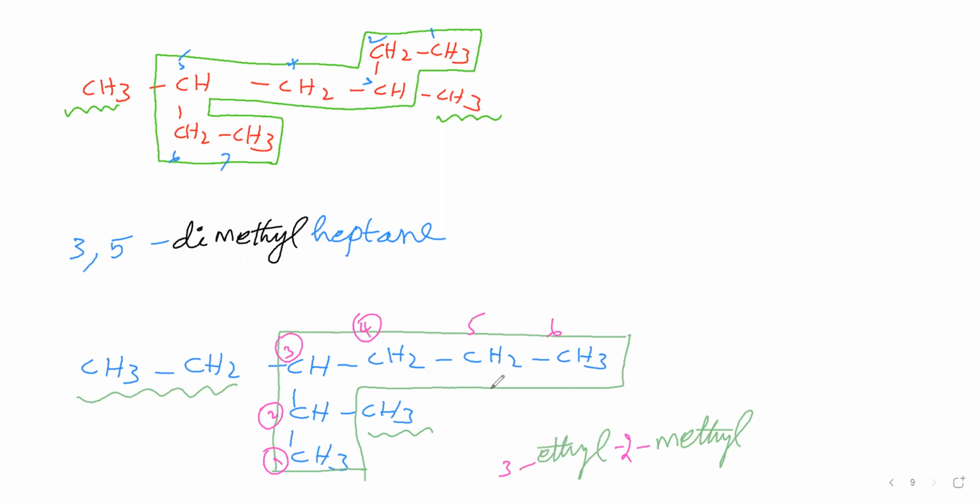Then the parent chain contains 6 carbon atoms, therefore hex. Carbon-carbon single bond, therefore primary suffix ane. So 3-ethyl-2-methylhexane is the name of this compound. Next we will take the compound like this.